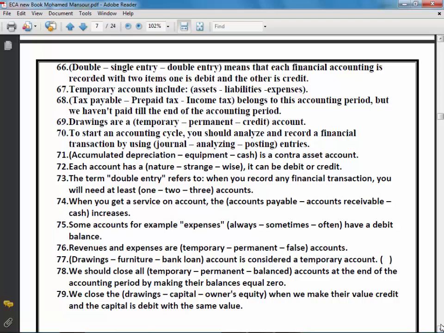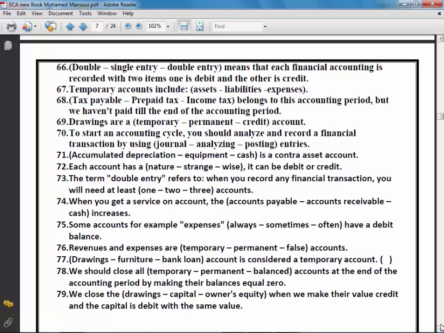Number 77. Drawings, furniture, or bank loan account is considered a temporary account? Of course, the drawings account is considered a temporary account. The right answer is drawings.